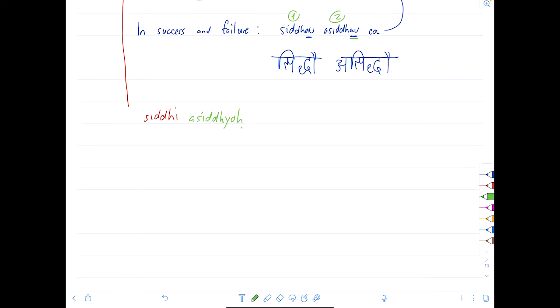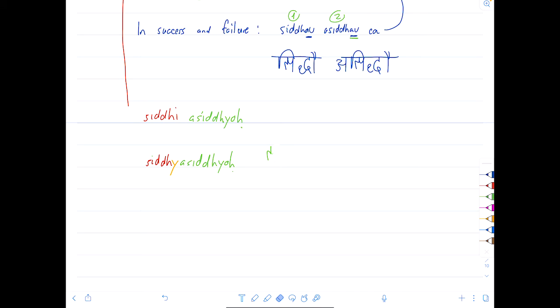And obviously, the last step is to combine the sandhi, and you have siddhi. Let's do proper coloring. Siddhi, and then your little sandhi. Siddhyasiddhyoho. There it is. That's the final product. That means in success and in failure.